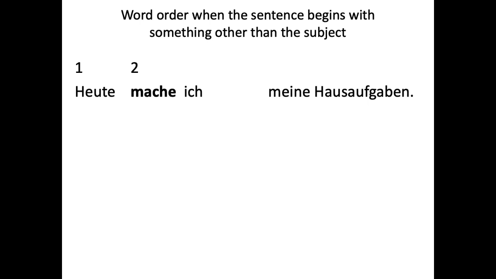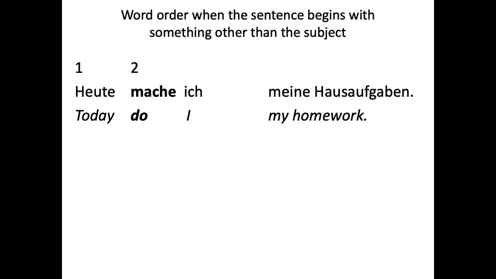Okay, so when you begin the sentence with something other than the subject, then you have this type of word order. Heute mache ich meine Hausaufgaben, which means today do I my homework. As in, today I am doing my homework, or today I do my homework. So the reason that heute is in the first position there is because we want to emphasize it. And it's very common in German to start a sentence with an adverb. It just sounds very natural.